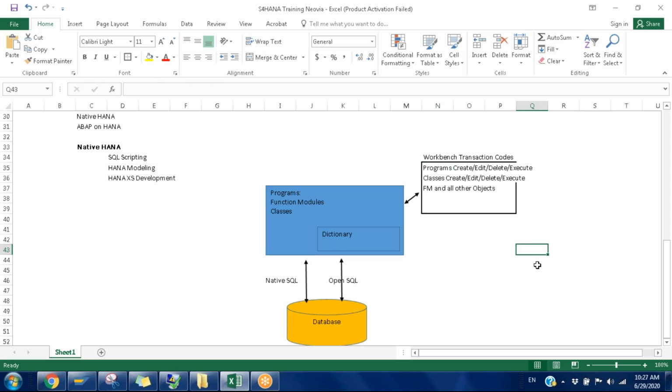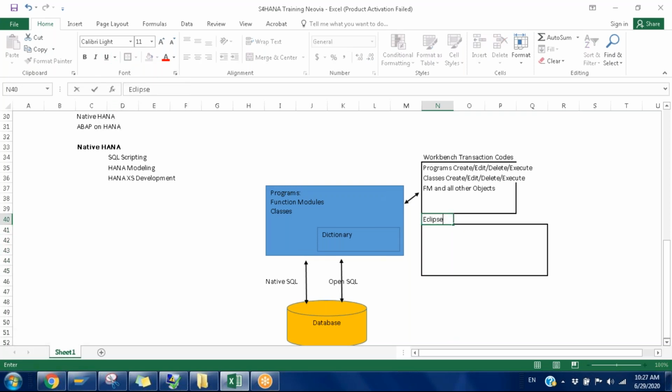But coming to the latest one, what they're doing is giving the SAP system access to some third-party development environment, so that we can do our development from third-party tools as well, right? One of those is Eclipse. This is my Eclipse. With this Eclipse, we can also interact with the SAP system. From here also, I can do all the activities. Whatever I'm doing here, the same thing I can do here.